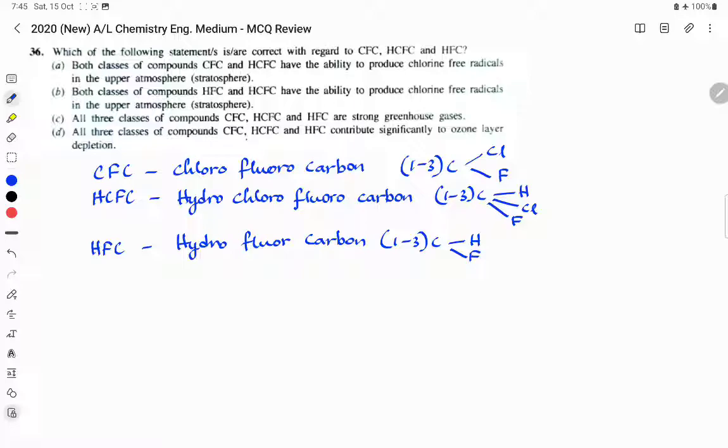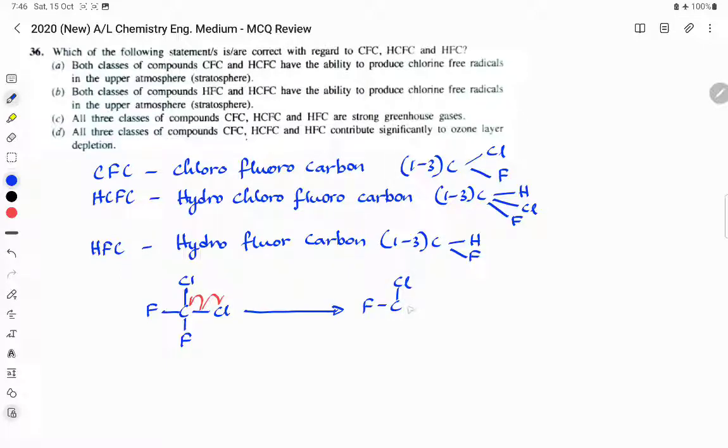Alright, let's go to statement A. Both classes of compounds, CFC and HCFC, have the ability to produce chlorine free radicals in the upper atmosphere or the stratosphere. Yes, that is true because they contain chlorine. Now, these compounds are harmless at the breathing level, but when they reach the upper atmosphere, they get photolyzed. Photolyzed means the light radiation initiated decomposition takes place.